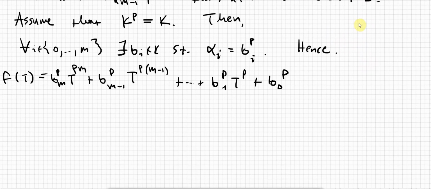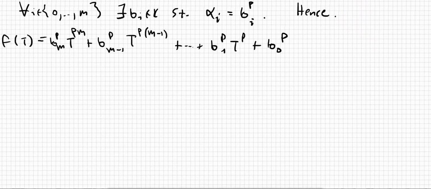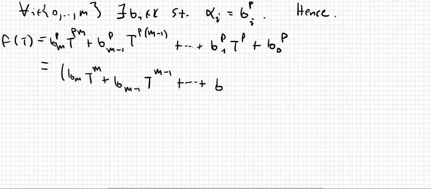But now again, we use the fact that we're working over a characteristic p, and therefore we can just pull all the p's out here, right? So this is just (b_m t^m plus b_{m-1} t^{m-1} plus ... plus b_1 t plus b_0), and all this is going to be raised to p, right?